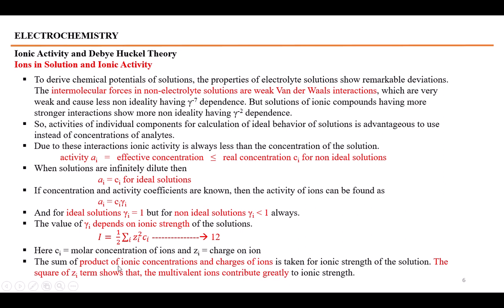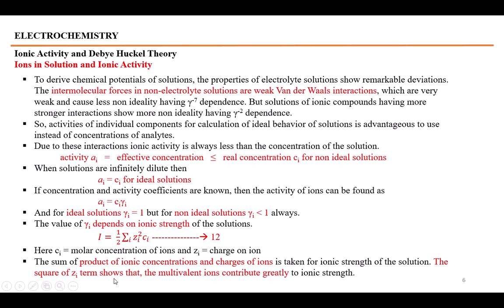The sum of the product of ionic concentrations and the squares of the charges of the ions is taken for the ionic strength of the solution. It means that the charges of ions drastically change the value of ionic strength; multivalent ions contribute greatly to the ionic strength compared to singly charged ions.